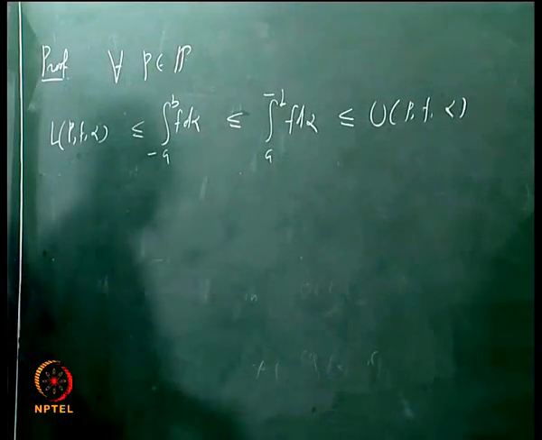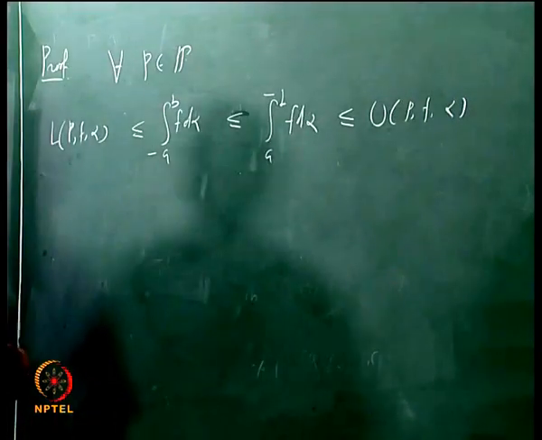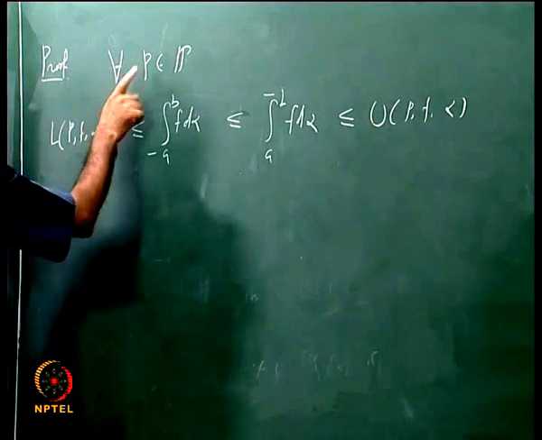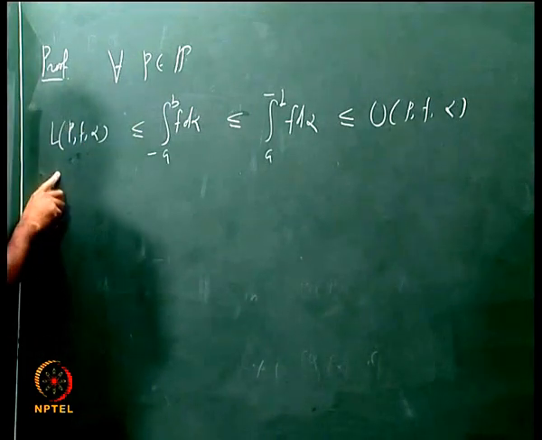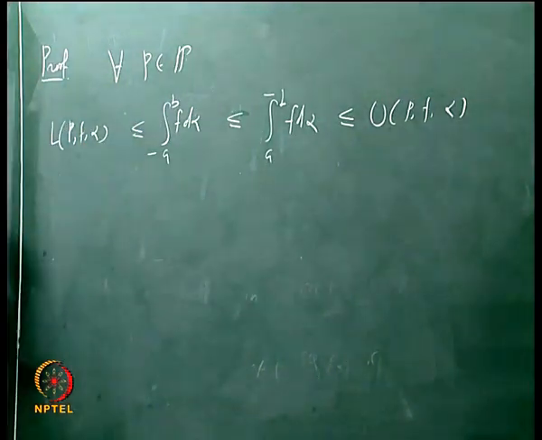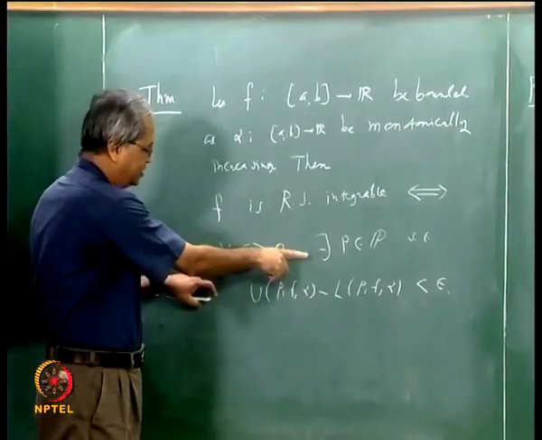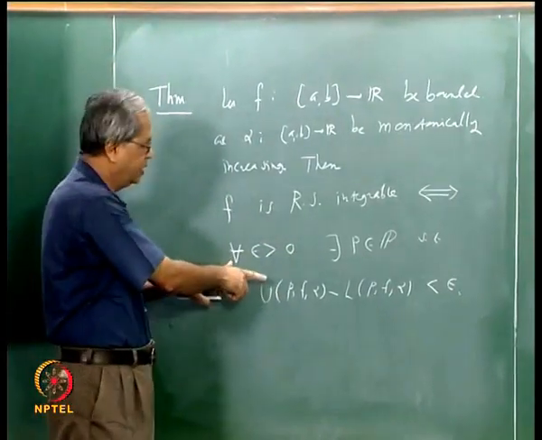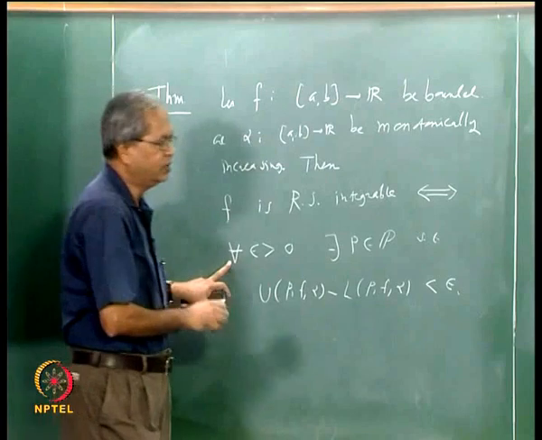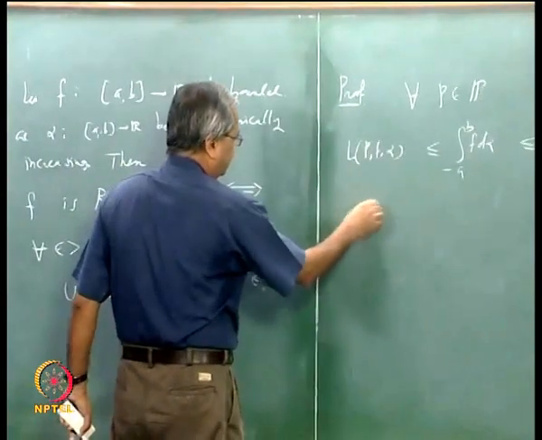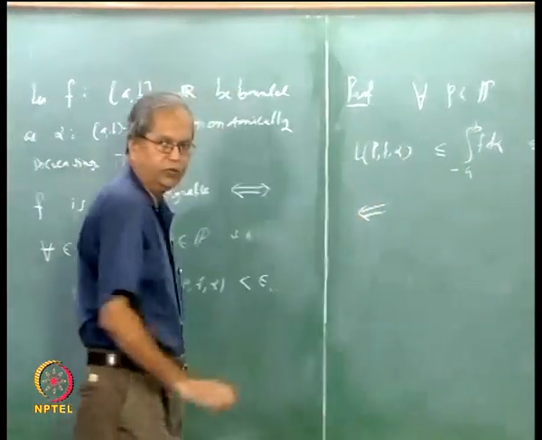This is true for every P. We are assuming that for every epsilon bigger than 0 there exists a partition P, and using that we are proving this part.